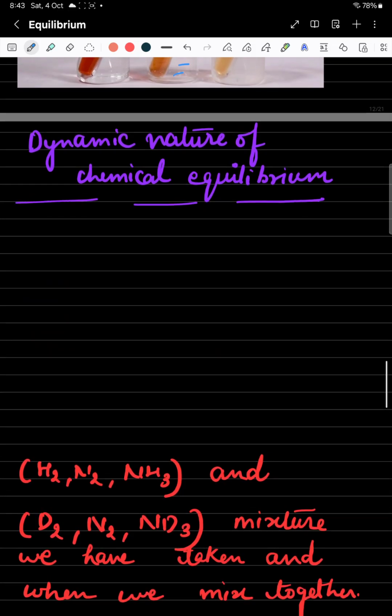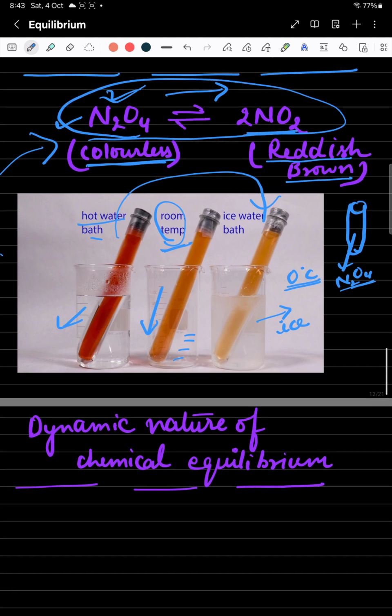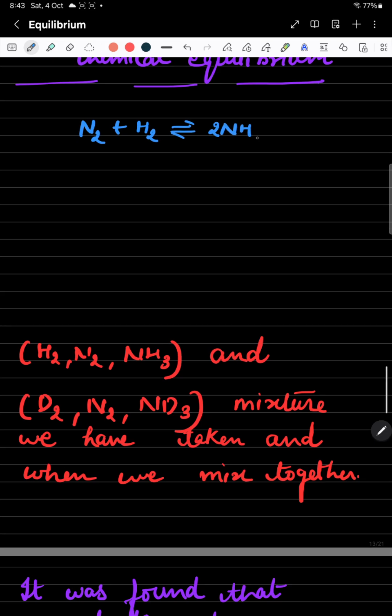Now the dynamic nature of the chemical equilibrium. We can easily understand that at equilibrium we observe and feel that all things are static in nature, but they are not static, they are dynamic in nature. Now this dynamic nature you can understand with the help of some graph and some activity. Suppose you have the reacting species nitrogen gas and hydrogen gas, reacting and forming ammonia. If it is reversible in nature, then what happens after some time? Ammonia would start converting and forming nitrogen and hydrogen. This is a reversible reaction.